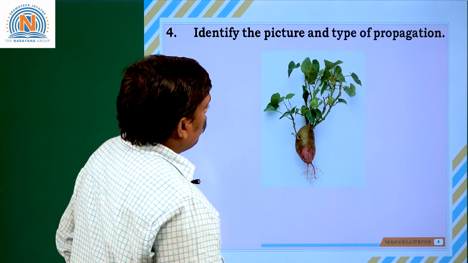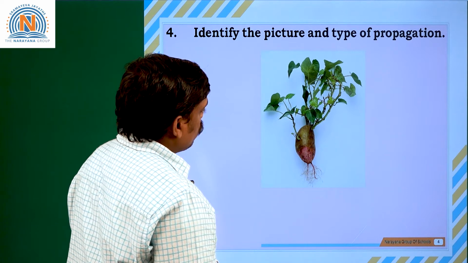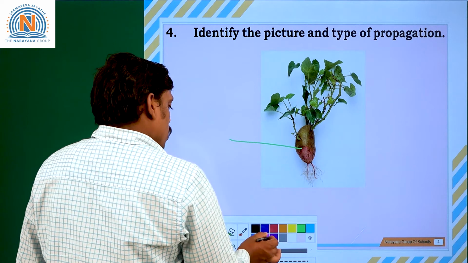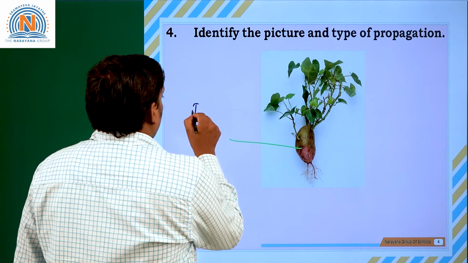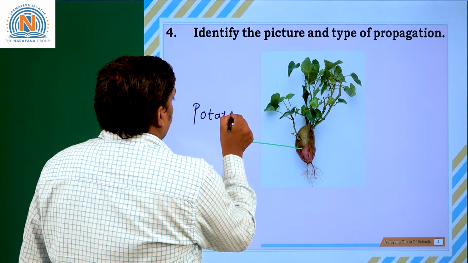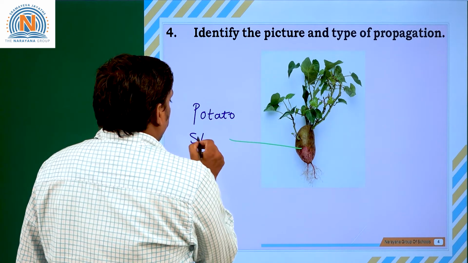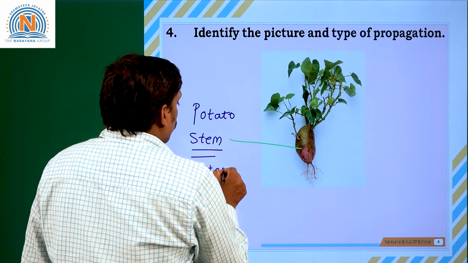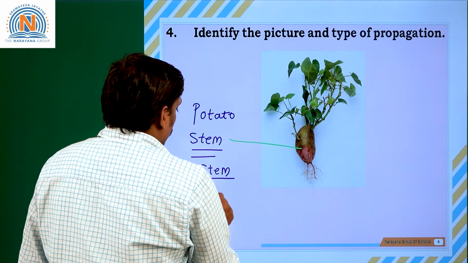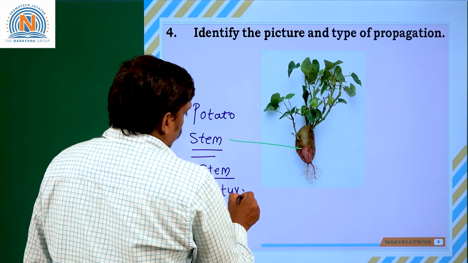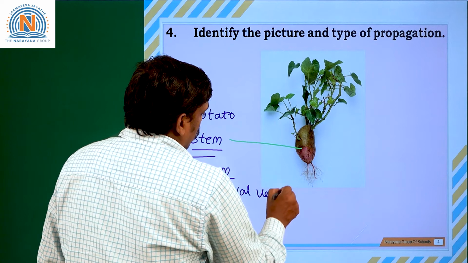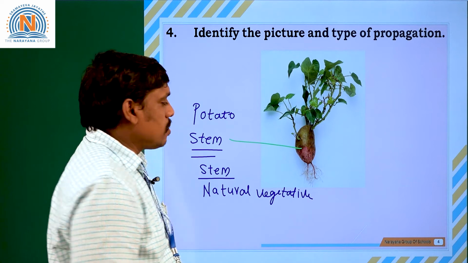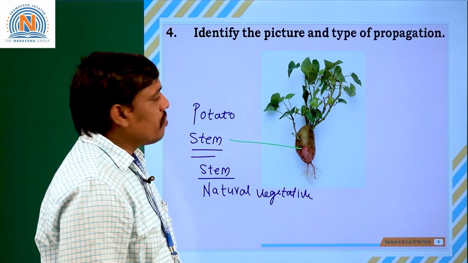Identify the picture and type of propagation. Just now I have said to you, the given plant is definitely a potato. So it is a stem. So it is vegetative propagation through the stem. Natural vegetative propagation through the stem part. As I said, the potato is an underground modified stem.